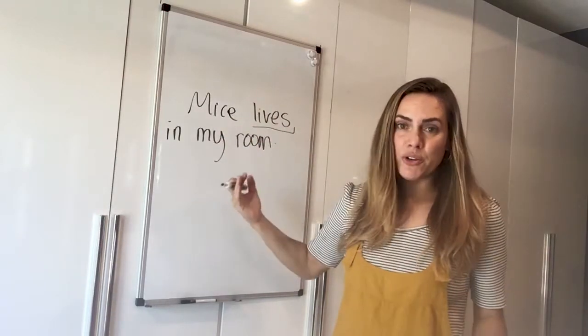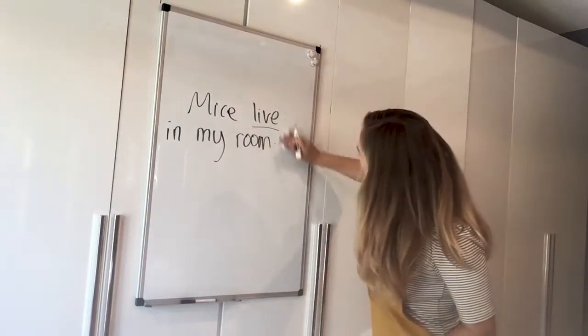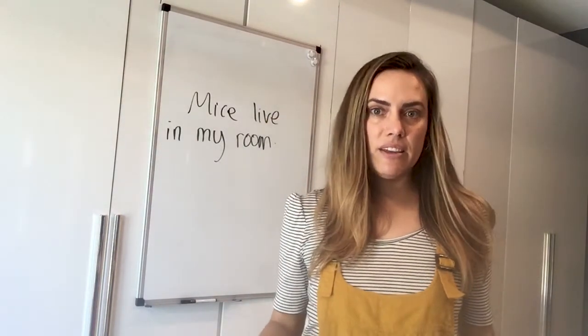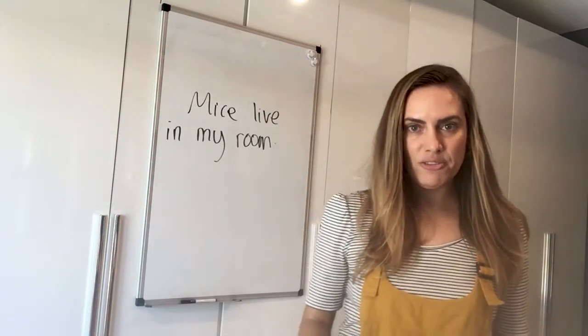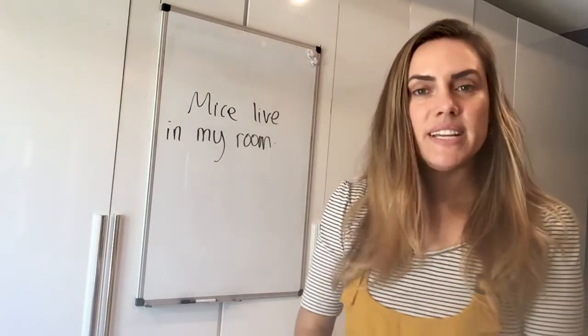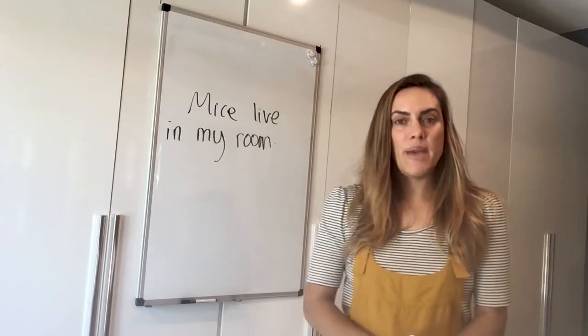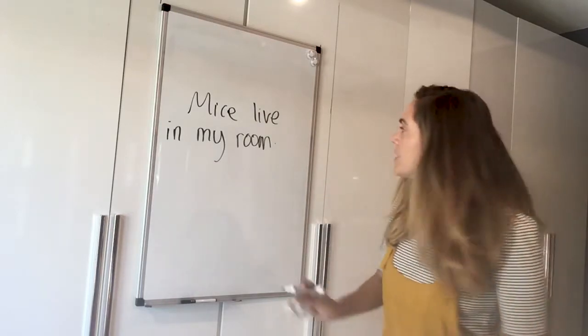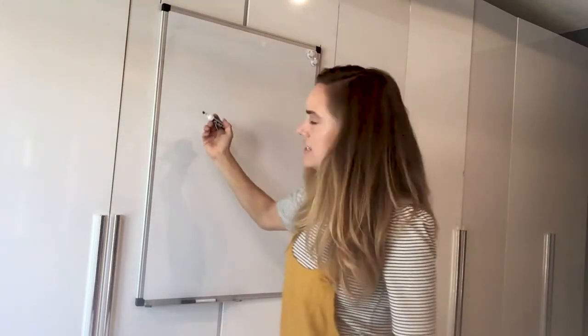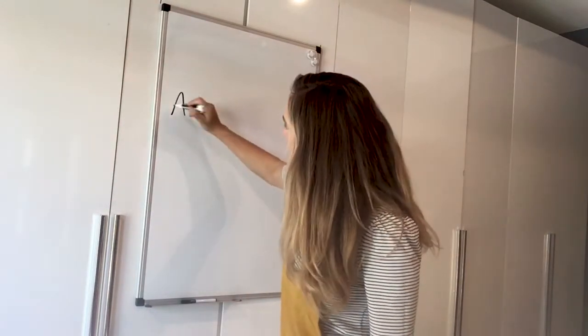Mice is plural, therefore we do not need to have an S on the verb. We say mice live, many mice live, okay? All right, and another exception that you might see with making subject-verb agreement is when we have something like this.